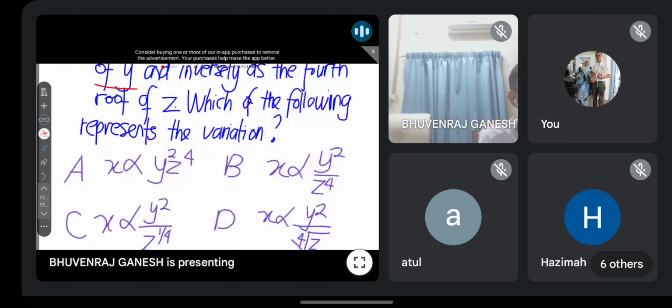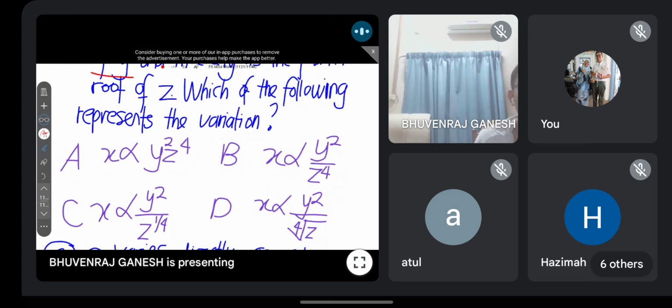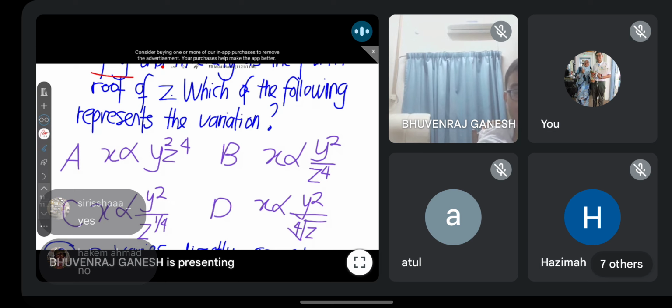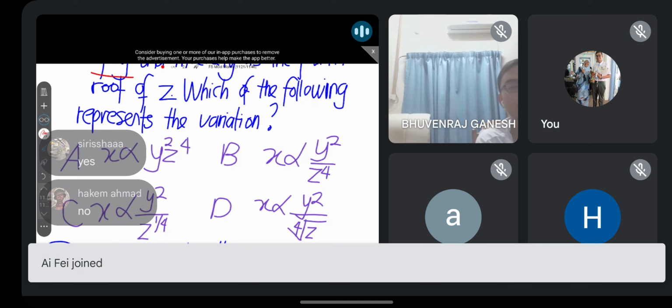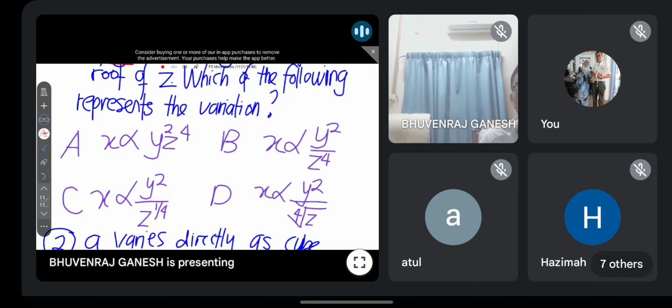So we check first. Adakah semua pilihan menggambarkan X berkadar terus dengan kuasa 2Y? Yes or no, guys? Does it show X varies directly as Y square? All the options here? Yes, the answer is yes. You can see that all options showed that X varies directly as Y square.